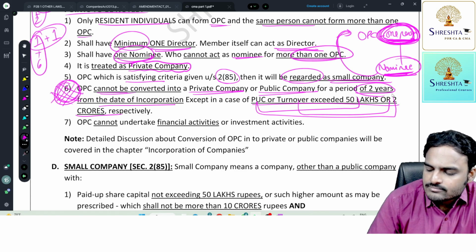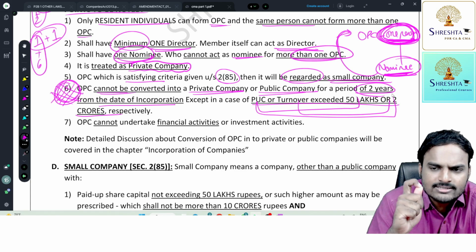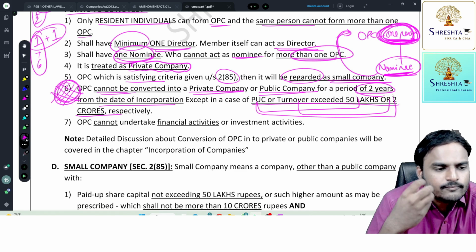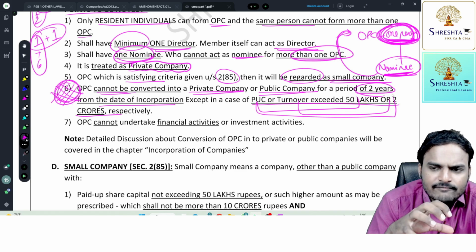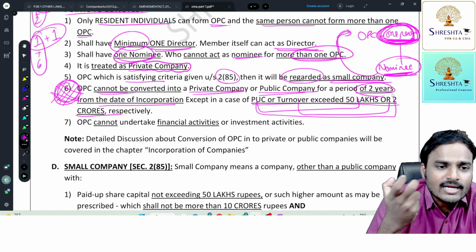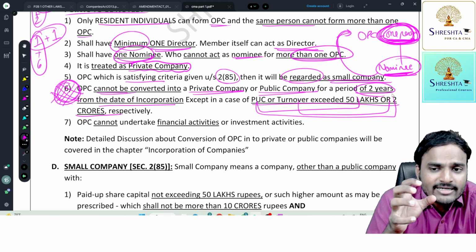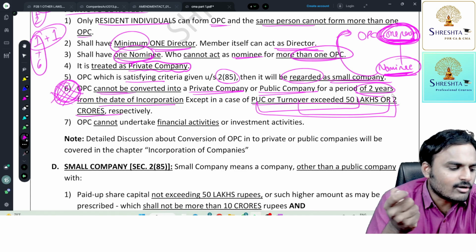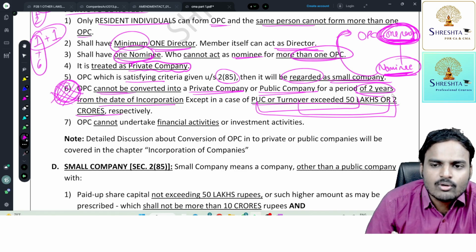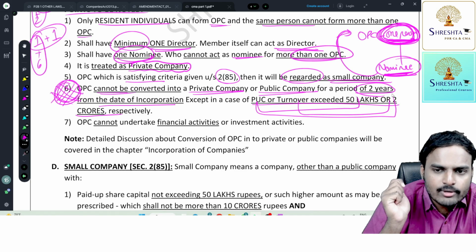The example, ma'am: when you make a public offer, you need to issue a prospectus. Prospectus is a document. It defines what a company is, the company's past achievements, future targets, and present performance. Everything you'll find in a document called prospectus. Whenever a company is making a public offer, the company should issue a prospectus and comply with all the applicable sections. A private company, since it is prohibited from making a public offer, is not bound to prepare a prospectus. It is not bound to comply with those rules and regulations. Are you all getting my point, students?